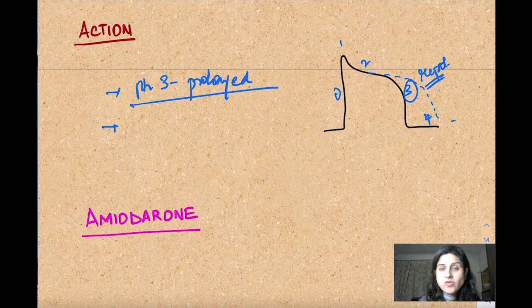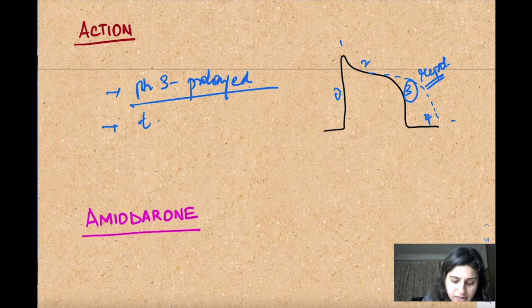So there is a chance of afterdepolarizations. In a normal heart it will not happen, but if there is an ectopic focus or an infarct, that can send stimulus because they get depolarized, and that can lead to afterdepolarizations, usually early afterdepolarizations.